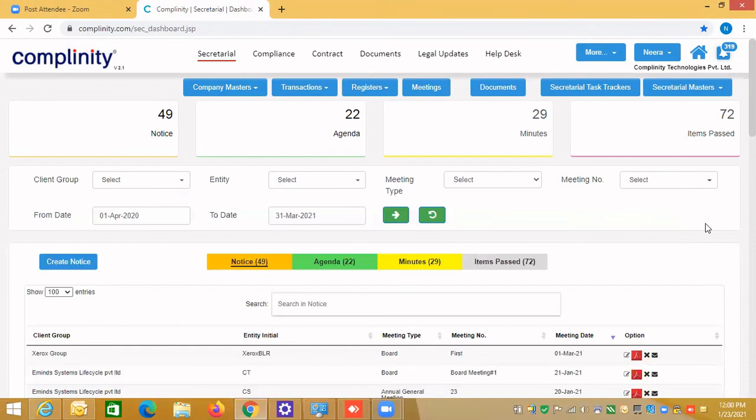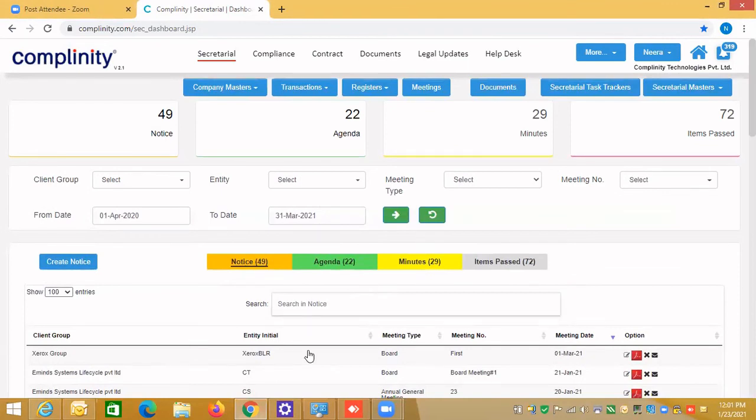And finally, secretarial task tracker for all event-based compliances. There are different tasks assigned to all these event-based compliances, and if you want to monitor the status of each task, you can do it through the dashboard. So you have a platform with a real-time dashboard.